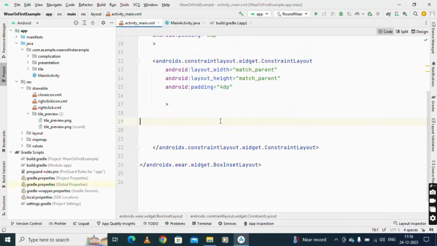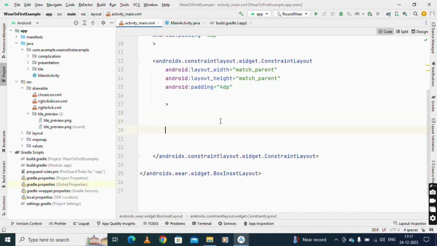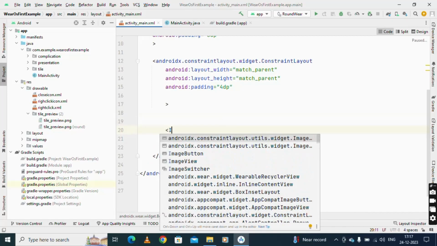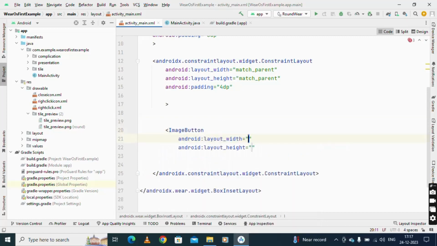Okay, so let us start with the small thing here. That means we have to create a small layout here. So for that, you just use two things. One is the image button, for which we created the image vectors. Here, I'm putting 16 dp as the width and 16 dp as the height.